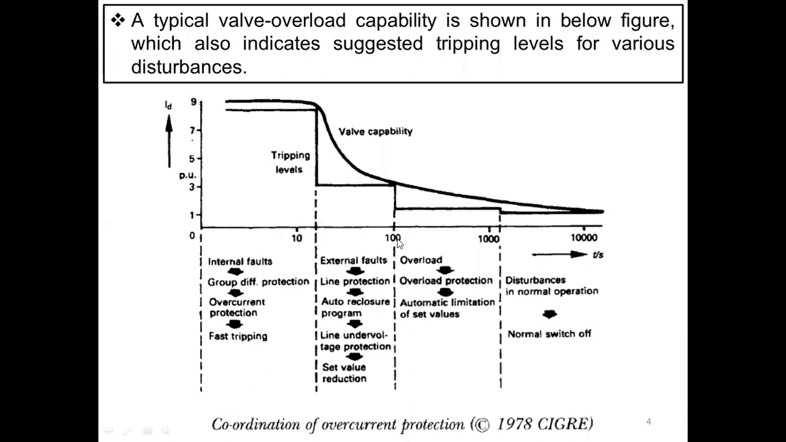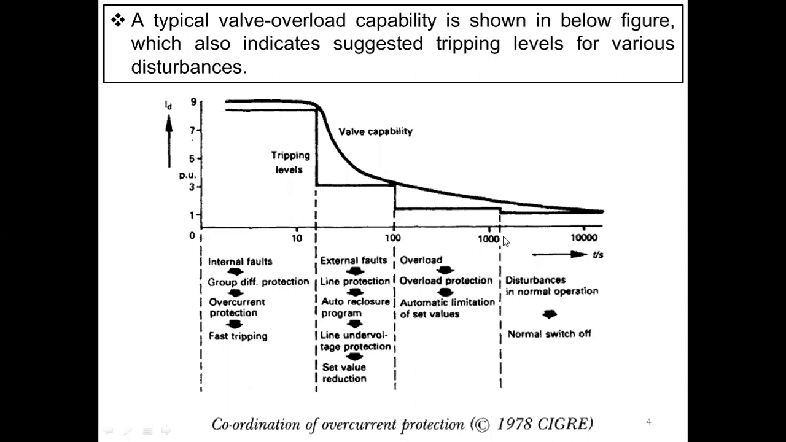Next, if the overcurrent is existing between 100 to 1000 seconds, and what about the magnitude? It is around 1.5 times, or 1.5 per unit. So it comes under the overload. Then it has to perform the overload protection as per the setting values.